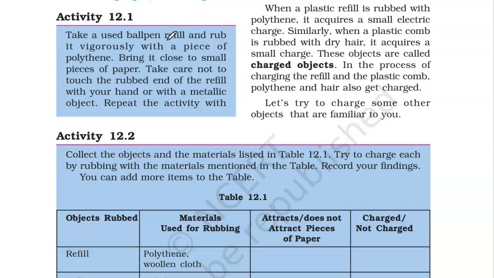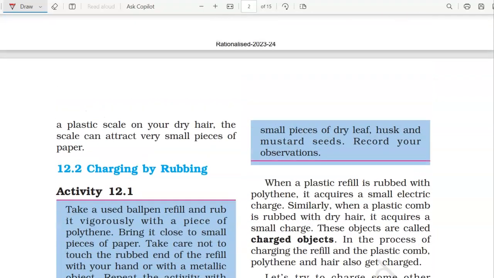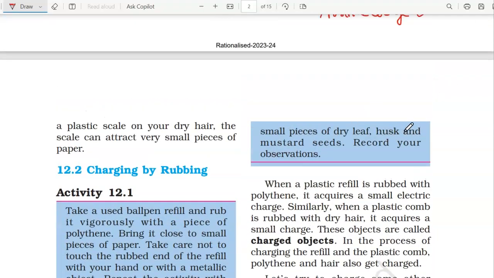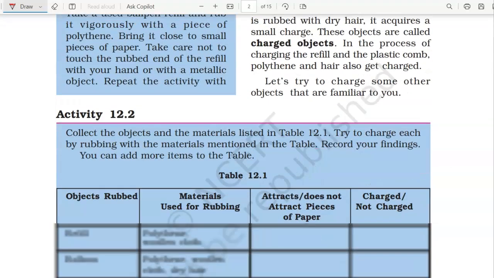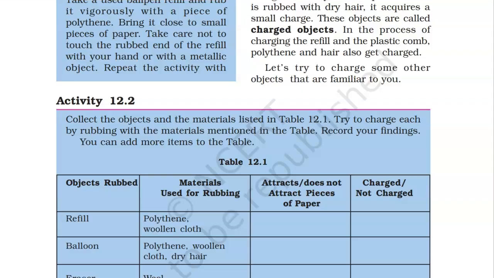Repeat this activity with small pieces of dry leaf, husk, and mustard seeds, and record your observations in the table given over here. What happens when you rub polythene, woolen cloth, dry hair, balloon?